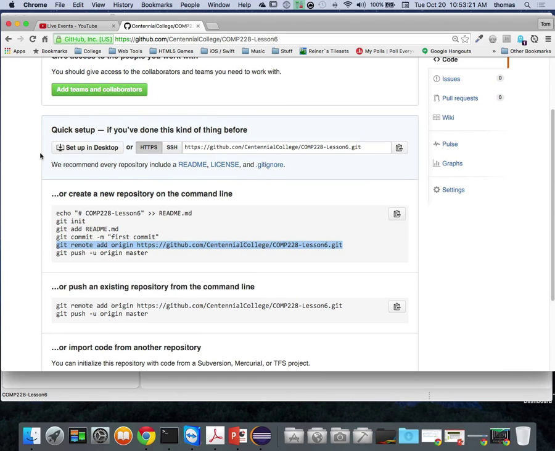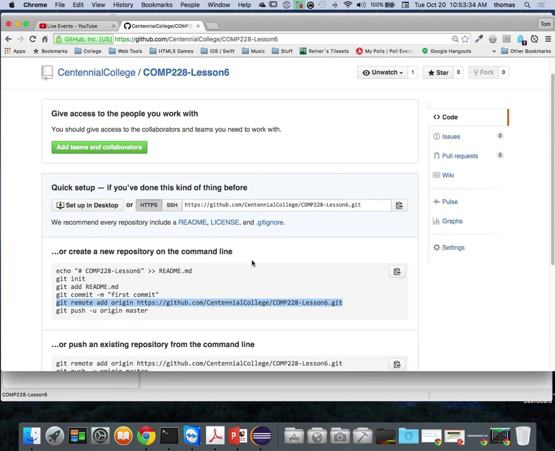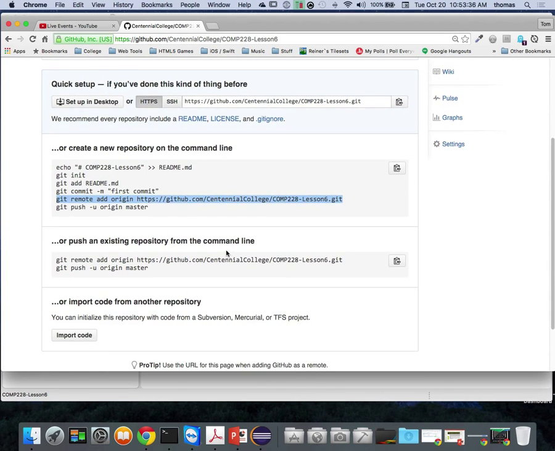And take a look. It gives you the instructions when you create a repository, what to do. Here are all the commands you need. If you follow these commands at the very minimum, you'll be able to do it on the command line. It's not like they're hidden or you don't know where to find them. Once you create a repository on GitHub, you get the commands if you're going to use the command line. All right, let's refresh to see what it looks like now.